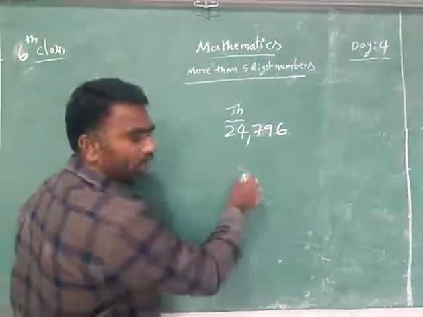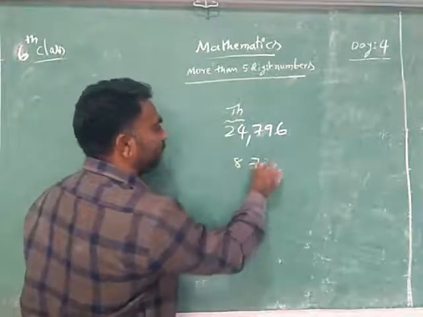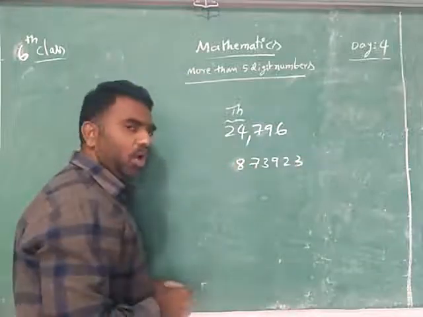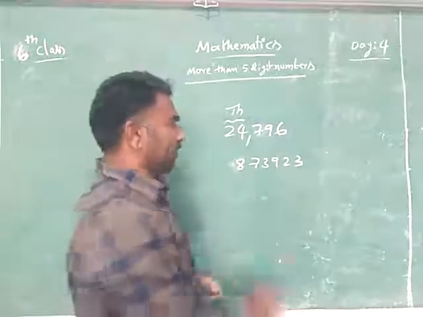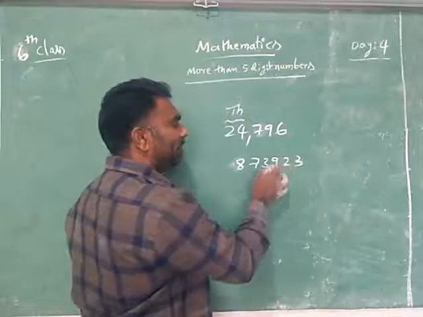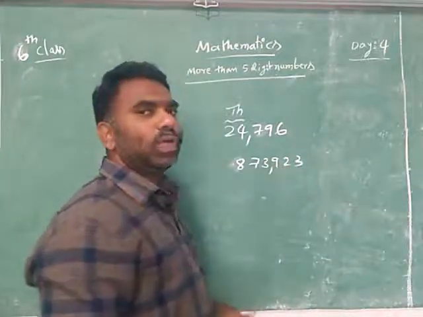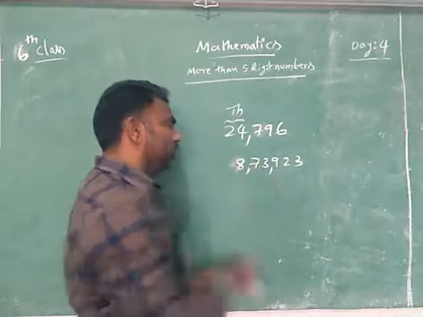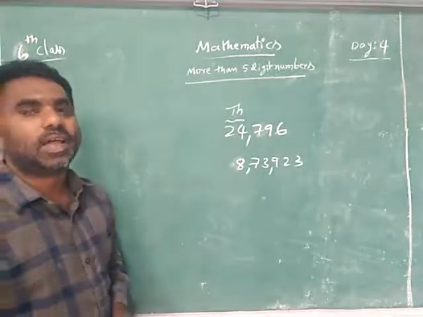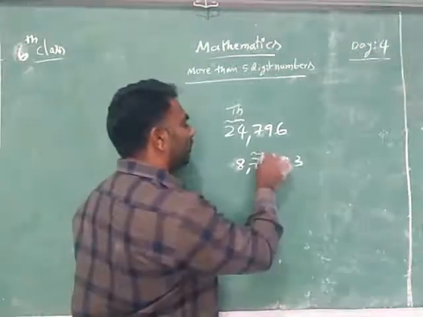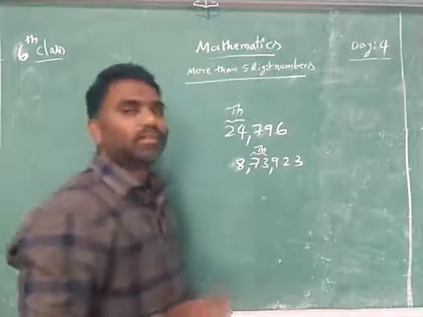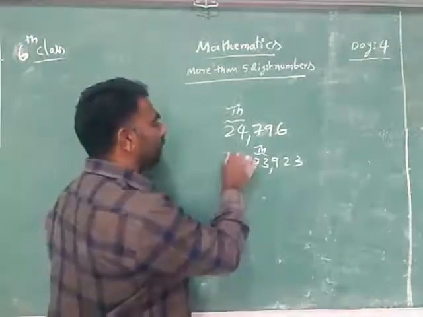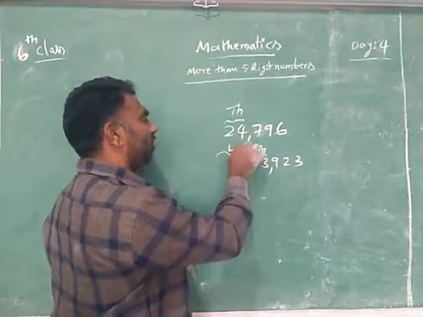Now, if I give a number like this, what do you do? Read the places like this: ones, tens, hundreds. After 3 digits you keep one comma. Next, after the next 2 digits you keep a comma. Now you know that this is the thousands slot. After the thousands slot, we have to take the next as the lakhs slot.